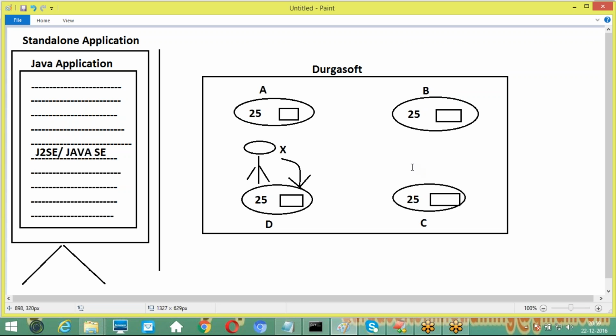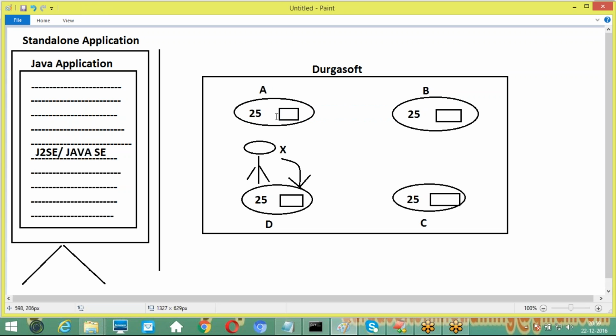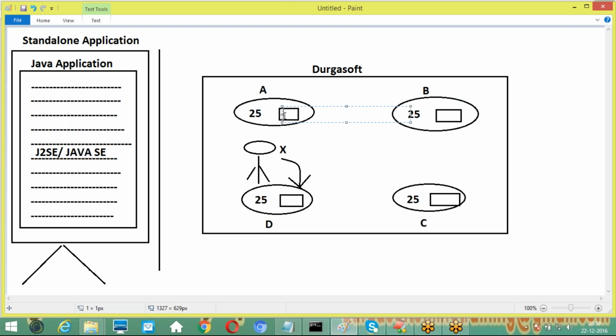Guys, I'm asking one question here. Try to answer it. In this overall example, each and every counselor has a separate system with no internet connection. On each system, I installed a separate Java program. By executing the Java program only, they're adding student details onto the system, updating student details, deleting student details from the system, and I'm getting the total student details from the system. Everything we are doing by executing a Java program at each and every system individually.